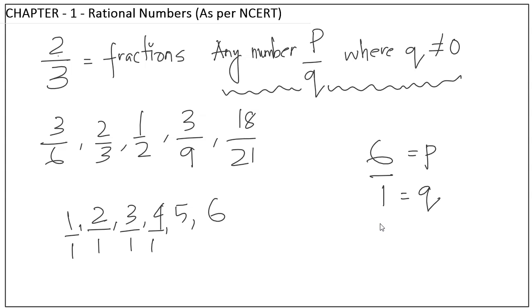Now you got another bigger set of numbers called rational numbers, which actually include anything. Okay, because if you look at negative numbers, minus 2 can be written as minus 2 by 1, right? So here p is an integer, q is an integer, and q is not equal to 0. So this is also called a rational number.